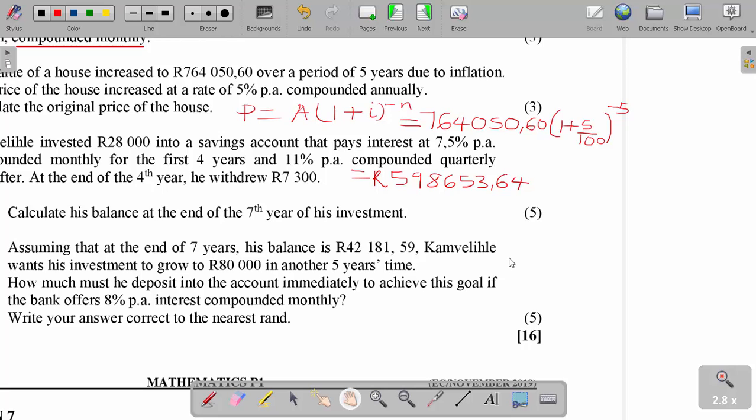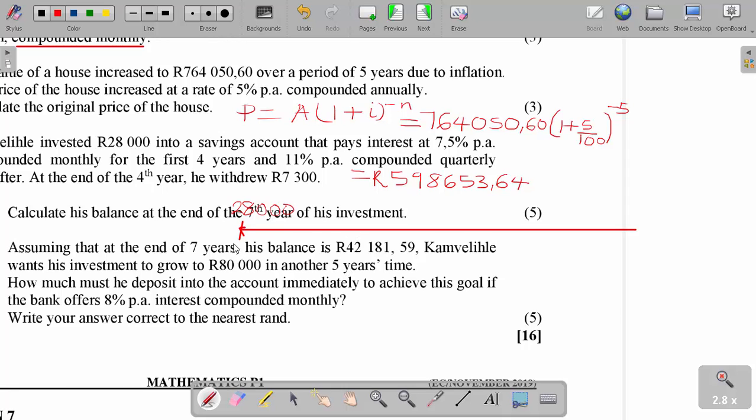So I first draw my line here. Initially we have that 28,000. Then they say it pays 7.5% per annum compounded monthly for the first 4 years.